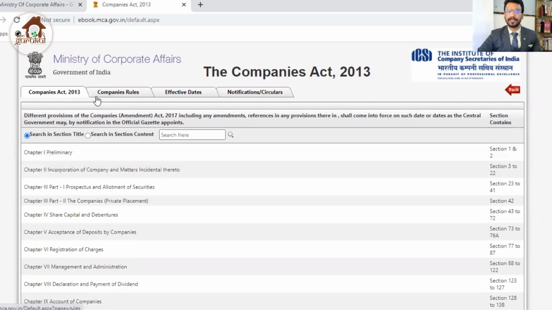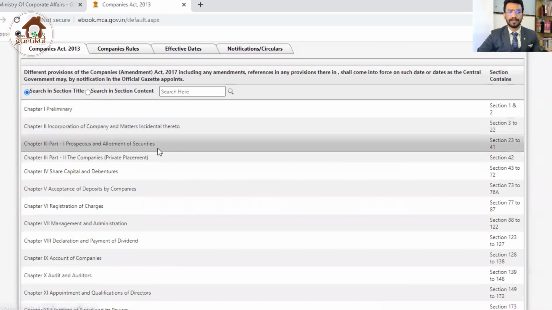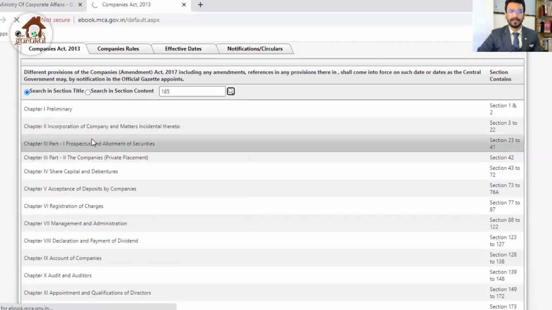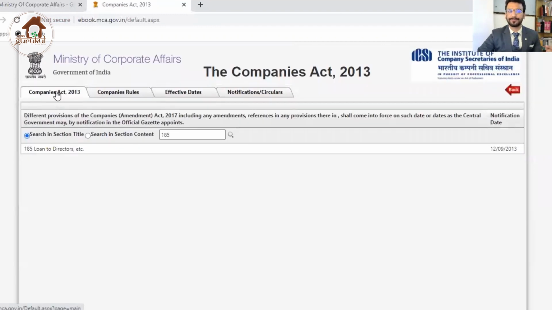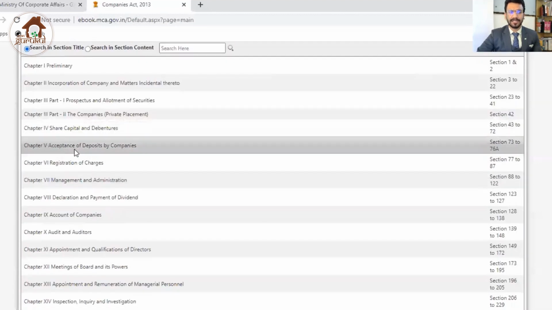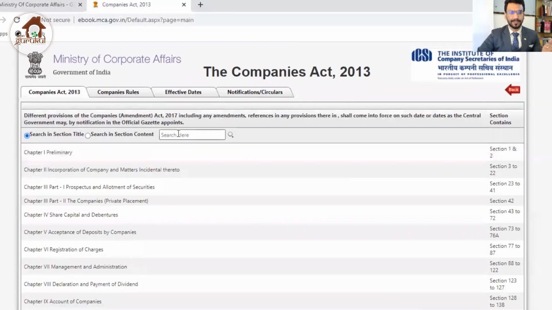Companies Act 2013, Companies Rules, Effective Dates and Notification. You have two options. One, if you directly know the section, just mention the section here and search, and that section will appear. Second option, you don't know the section, but you know the chapter. The chapter names are mentioned here, along with how many sections are covered by each chapter.